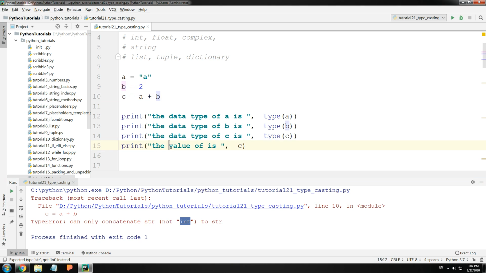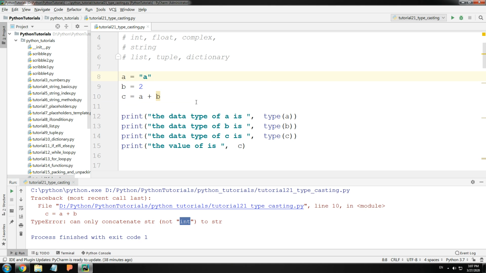All this basically means that Python does not know how to add a string and an integer. It means that when you try to add A plus B, Python could not automatically convert A to a integer or B to a string. Python just did not know to do that.